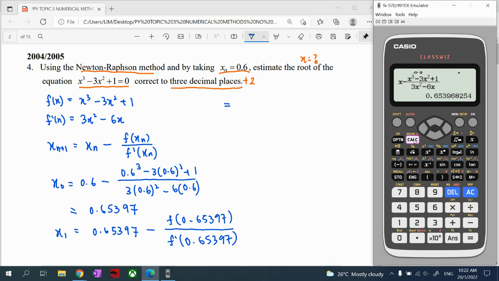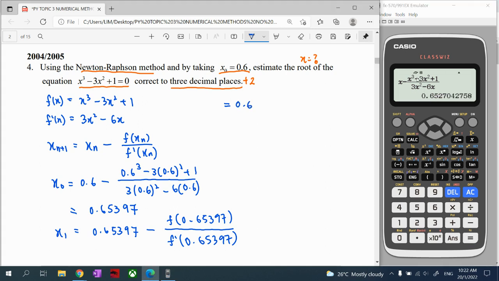So we calculate one more time, and take down the answer, 0.652704 approximately, so no need to round off.